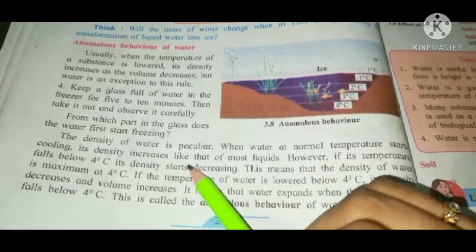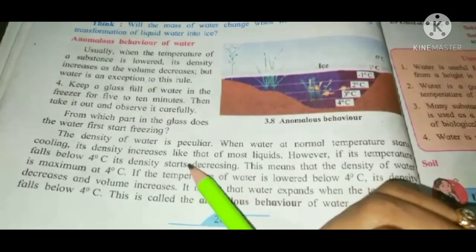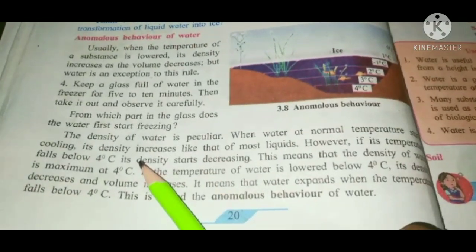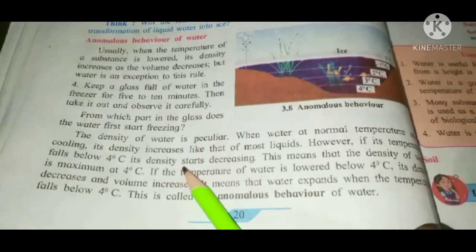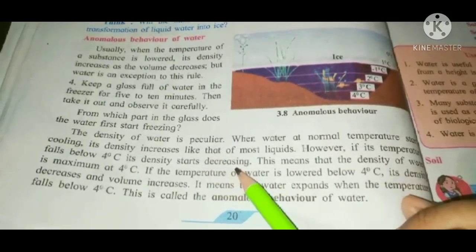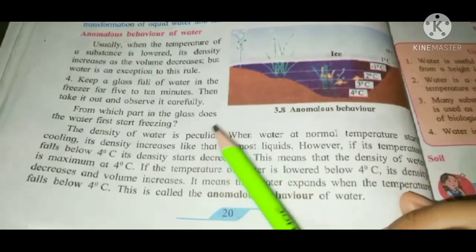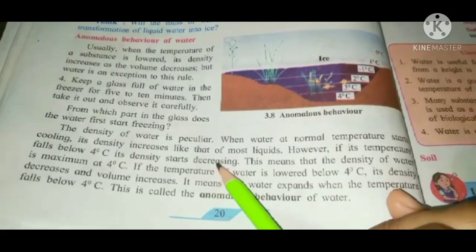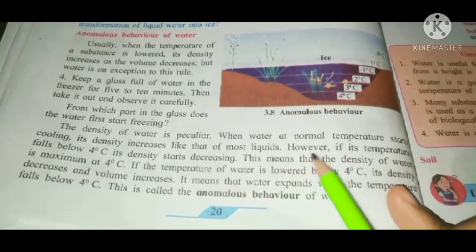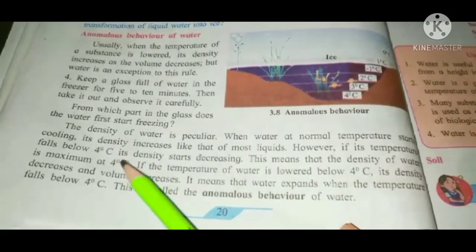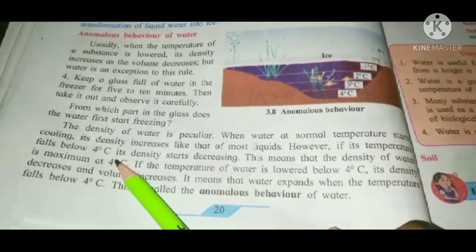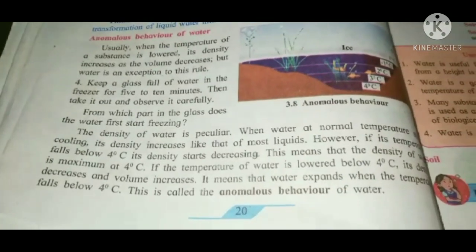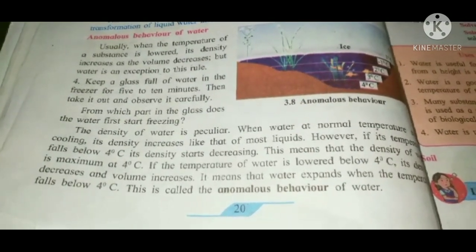However, if its temperature falls below 4 degrees Celsius, its density starts decreasing. This means that the density of water is maximum at 4 degrees Celsius.